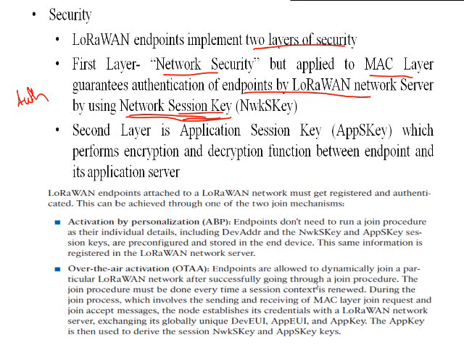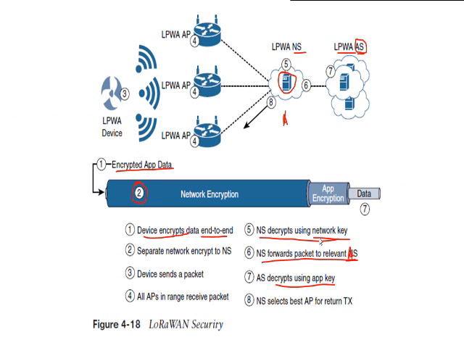The network security is going to be utilized by the network server in order to decrypt the network message and to get the address of the application server, and based on that the network server forwards the data to the application server or any other network server. Like RIP is used to go from one network to another network if it is not directly connected. So from one network server to another network server.